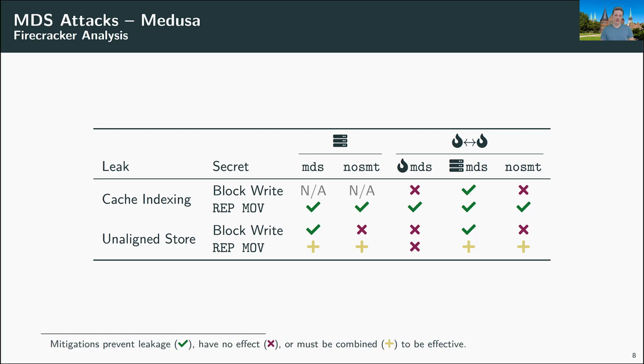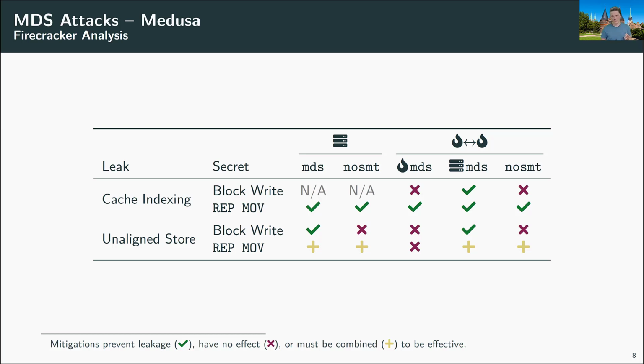Enabling the MDS countermeasure in the guest kernel was not sufficient, and it was also not sufficient to disable SMT. So the time slicing scenario was still leaking information from the victim to the attacker. And this is especially interesting for two reasons. First, the attack was not available on the host system, but we still see it in Firecracker. So it seems like Firecracker somehow enables this attack.